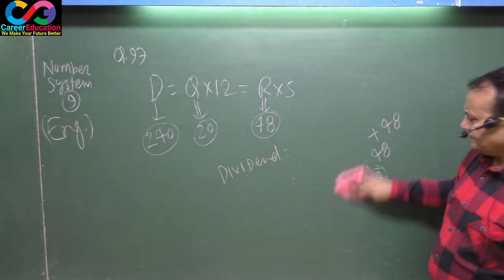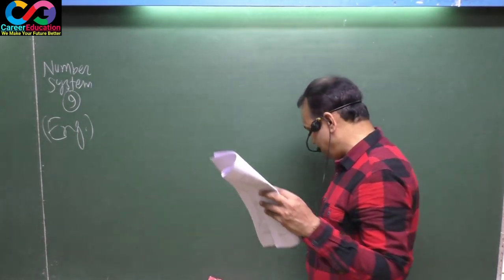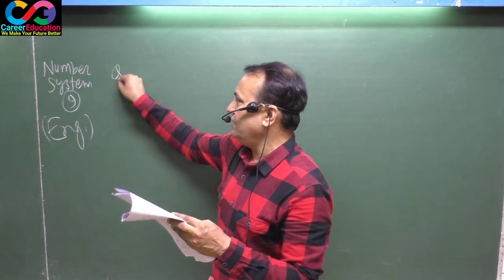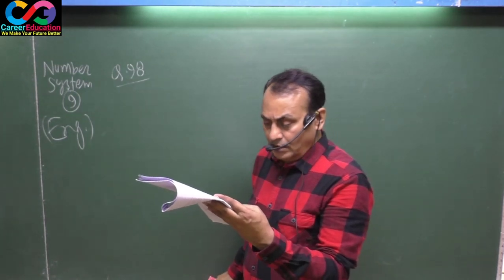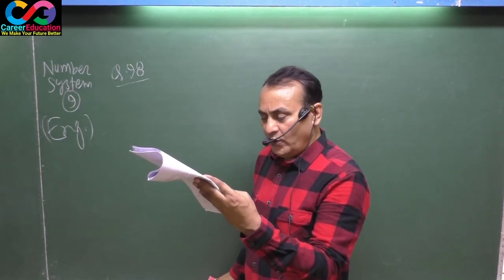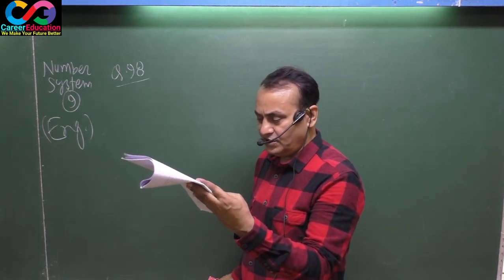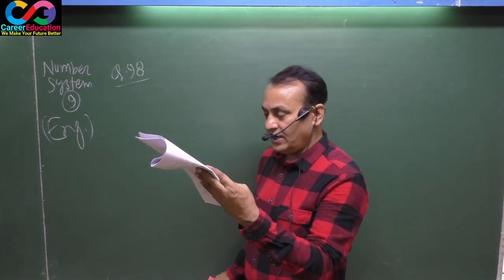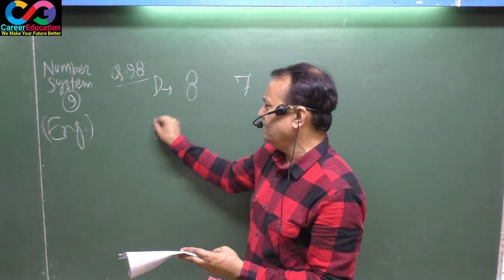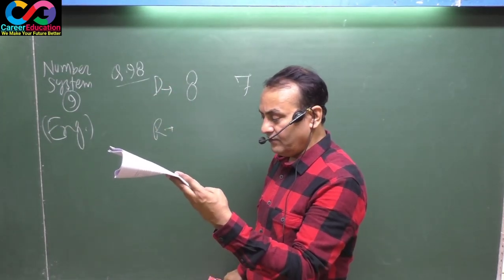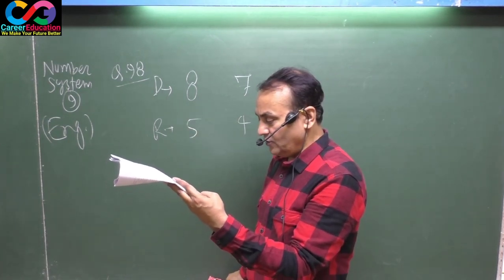Come forward. Now question number 98. The pattern has been changed here. Question says here, when a number is divided by 8 and 7, remainders are 5 and 4 respectively, what is the least number? A number is divided by 8 and 7, these are your divisors. Remainders are 5 and 4 respectively. What is the least value of the number?